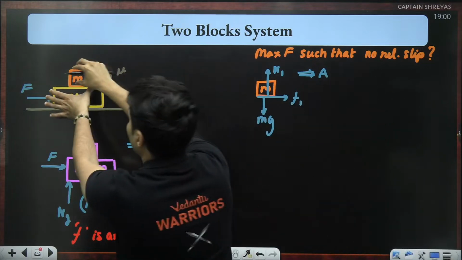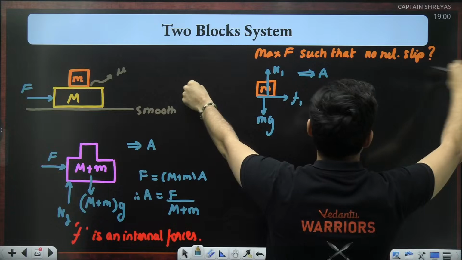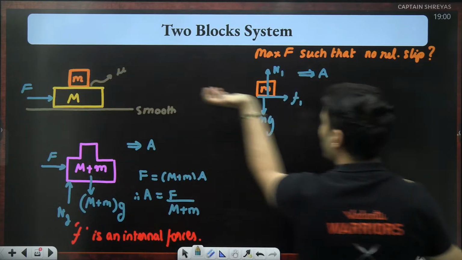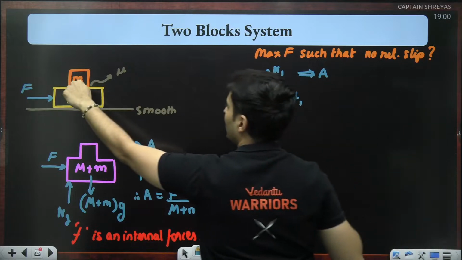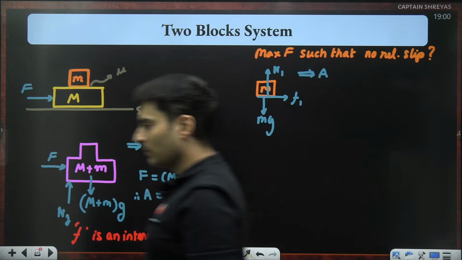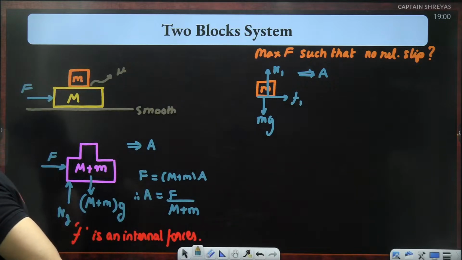If I just look at the mass which is on the top, it is accelerating. So that acceleration of the top mass can only come from the friction between these two surfaces, which is dragging it in the front. Is that making sense?